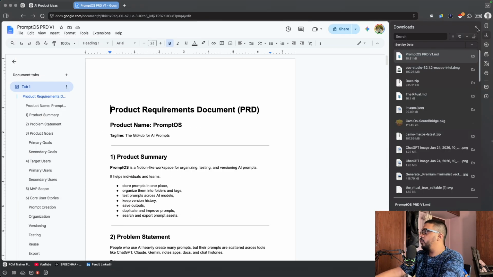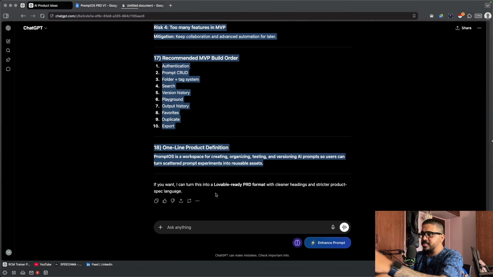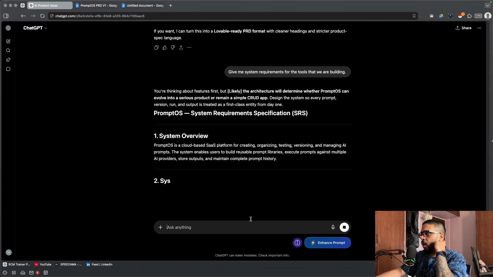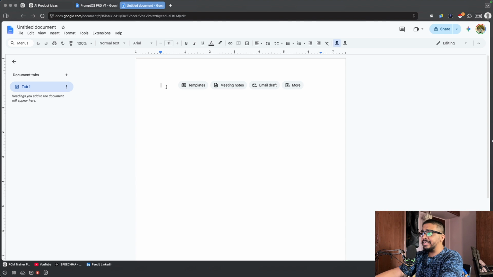Now it's getting downloaded, and let me open another tab. I'm going to ask ChatGPT to give me system requirements for the tool that we are building. Now it's going to give us the system requirements. It gave us the architecture also. Okay, I'm going to paste it right here.